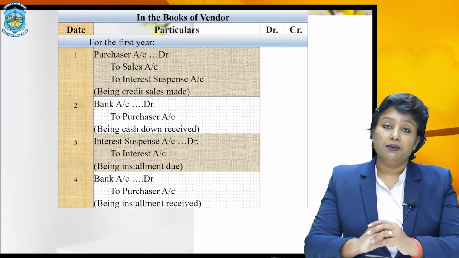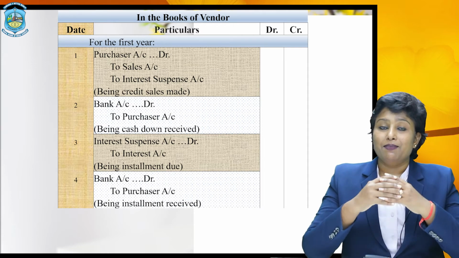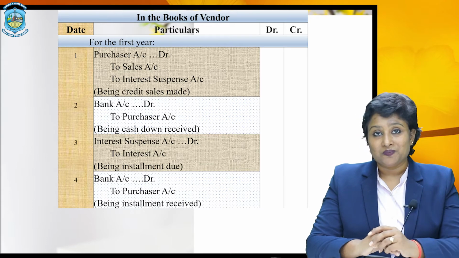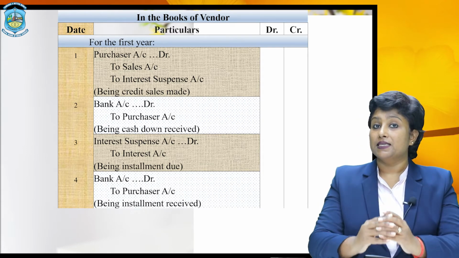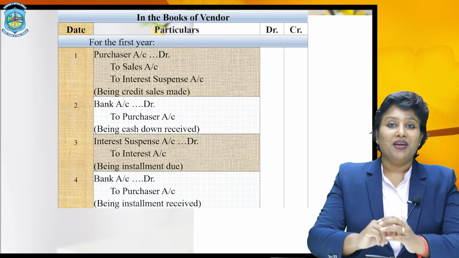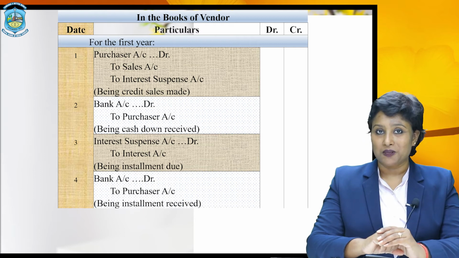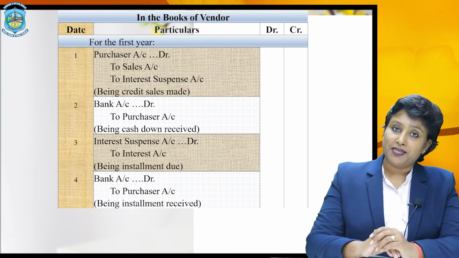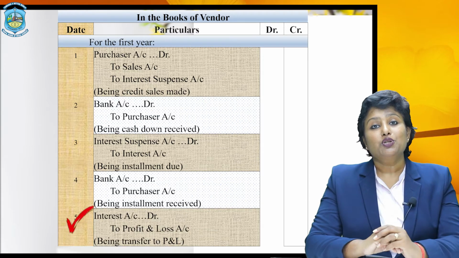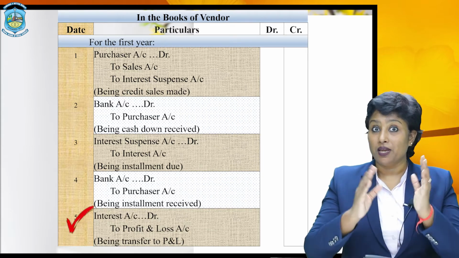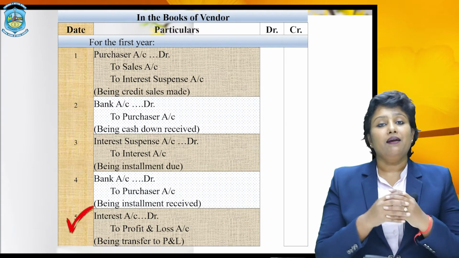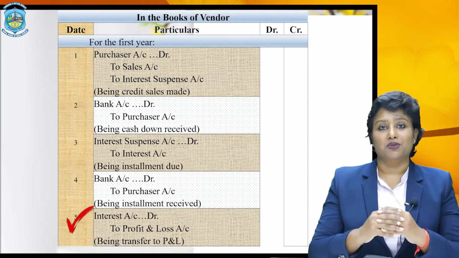Now bank account is debited because he is receiving the amount and debit what comes in, and buyer will be credited because credit the giver. Now once he has credited the amount of income, that is interest, it has to be transferred to profit and loss account. So to transfer the amount of interest to profit and loss account, the entry would be interest account debited to profit and loss account. Now there would be no case of depreciation because the asset belongs to the buyer and buyer has already charged depreciation in his books.